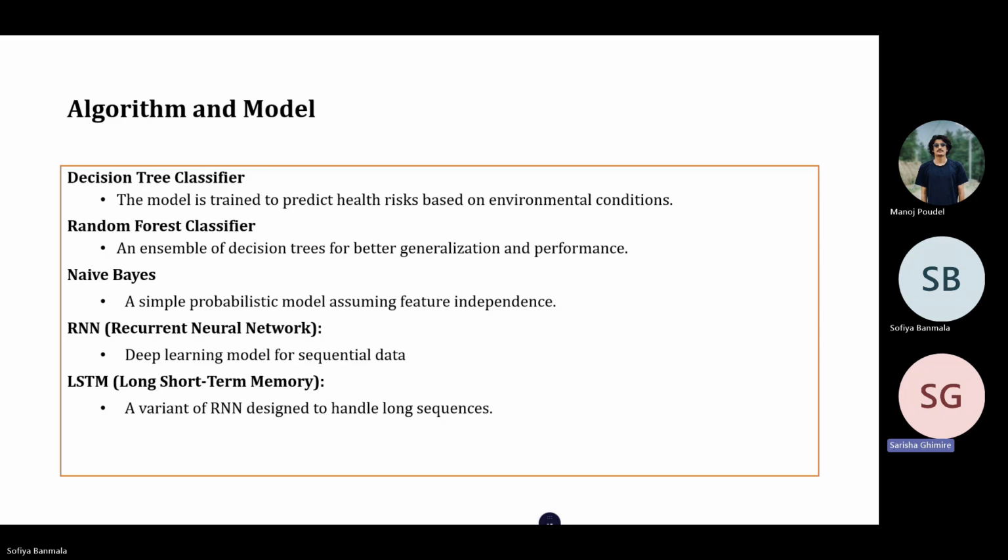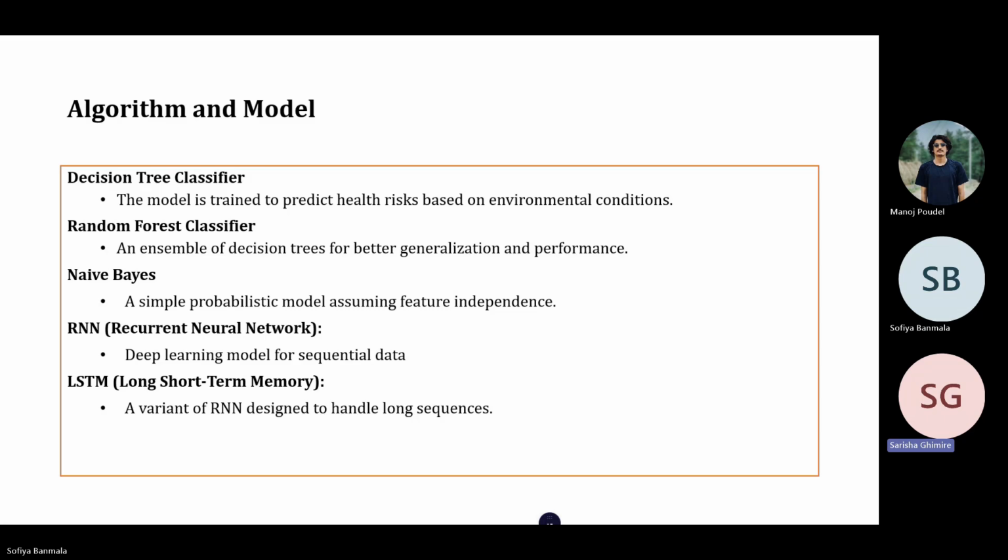The main drawback of naive Bayes is its oversimplified assumption that all features are independent. In real-world datasets, features are often correlated, and naive Bayes might not capture this relationship, leading to lower accuracy compared to other models like random forest.